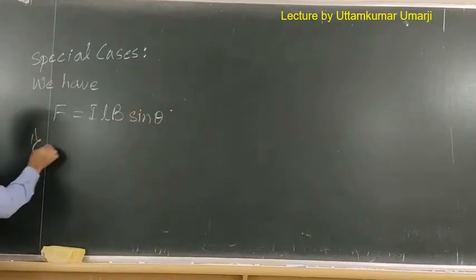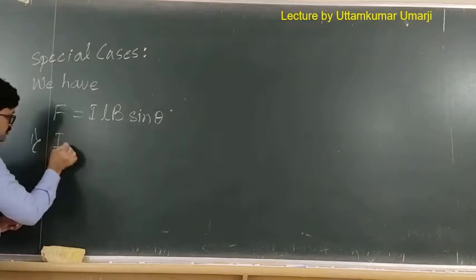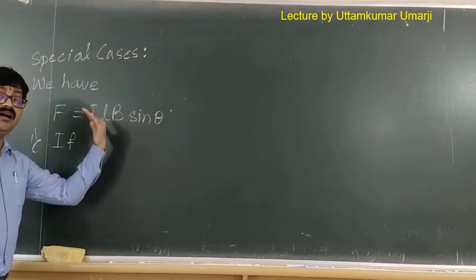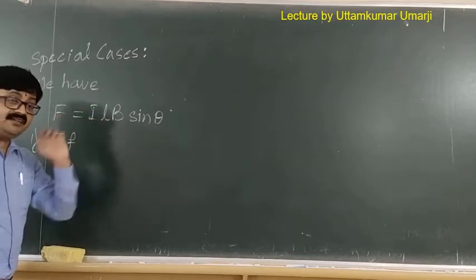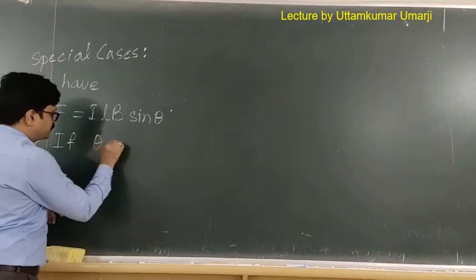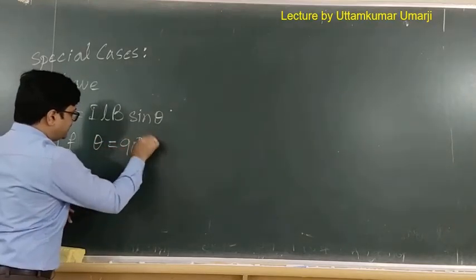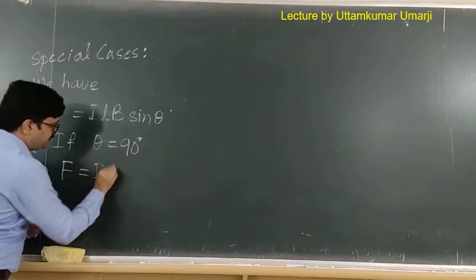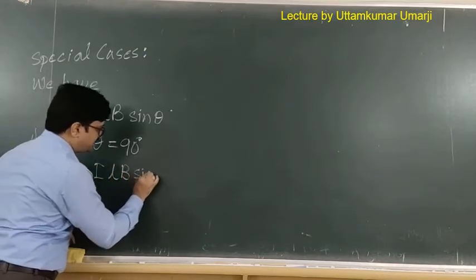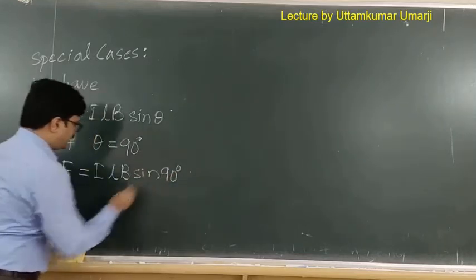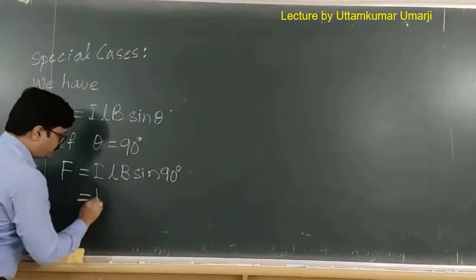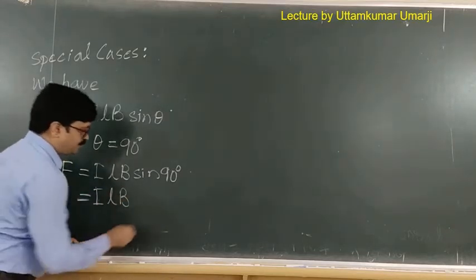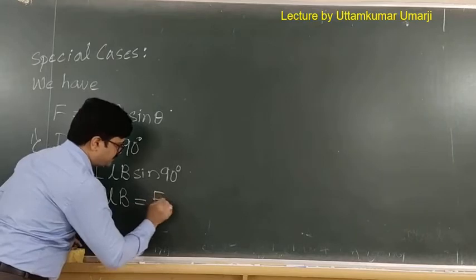Now special case number 1: if the angle between magnetic field and the length is 90 degree, that means if theta is equal to 90 degree, under that situation F becomes ILB sin 90. Now sin 90 is 1, so therefore F becomes ILB. So this can be the maximum force.